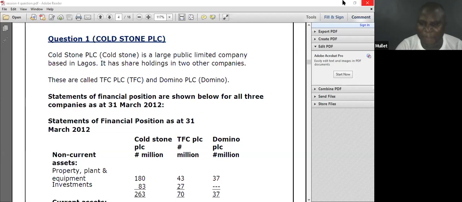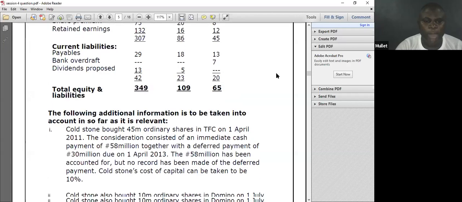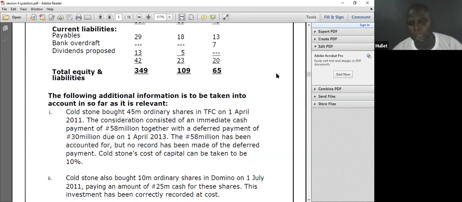Let's go to where the investment is. They will talk about the investment in the question. Now, additional information one. We still want to know which is the subsidiary. They did not indicate it. Custom bought 45 million ordinary shares in TFC on April 1, 2011. Oh, he bought 45 million shares in TFC.